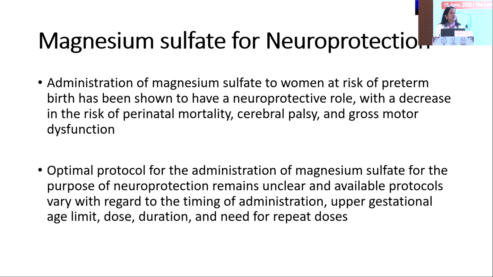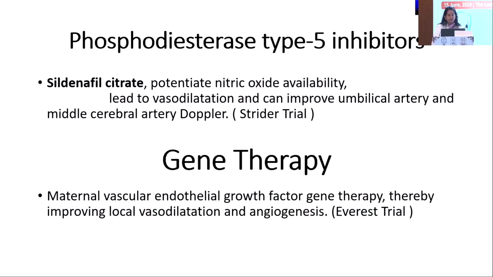And after 2 days, when we repeat the Doppler, the Doppler improves. So if there is absent end-diastolic flow in 1 or 2 loops, we might predict that it will deteriorate, but then after 2 or 3 days, the Doppler improves. Even if we give magnesium sulfate for neuroprotection, it is not mandatory that we should deliver the baby. We can still continue the pregnancy. The dose is a 4 gram IV loading dose along with the maintenance dose for a minimum of 24 hours before delivery. But whatever duration we can give before delivery is going to be protective for the baby.